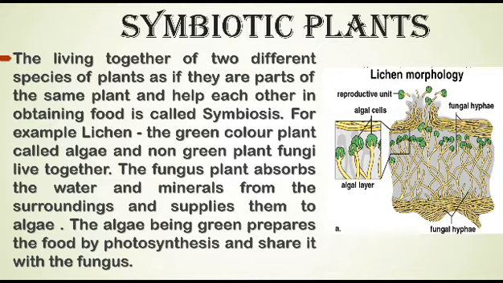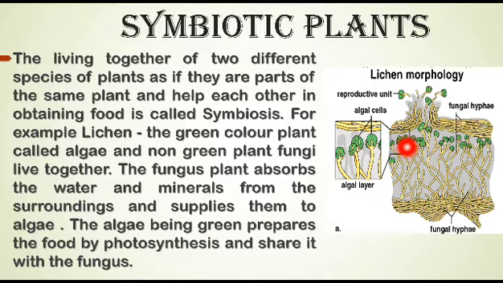This is an example of symbiosis. The plants which exhibit this mutual benefit are called symbiotic plants. Symbiotic relationship is advantageous to both the organisms.